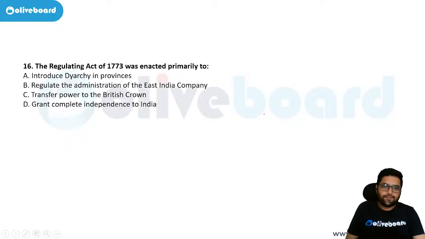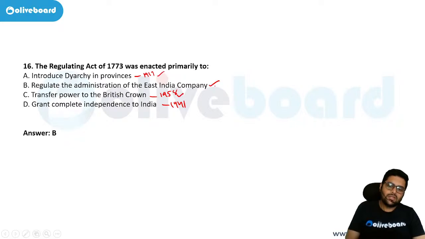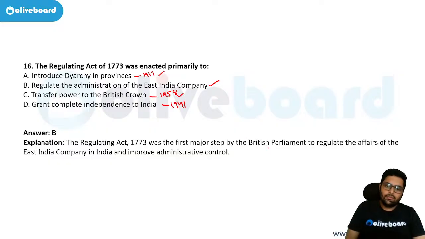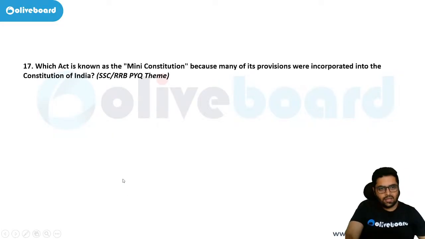Now see, this was 1919, correct? This was 1858. This was 1947, Government Independence of India Act 1947, Government of India Act 1948, Montague Chelmsford. Now this was the act which was a major step for the British Parliament to regulate the affairs of the East India Company. Okay, next, which act is known as mini constitution?